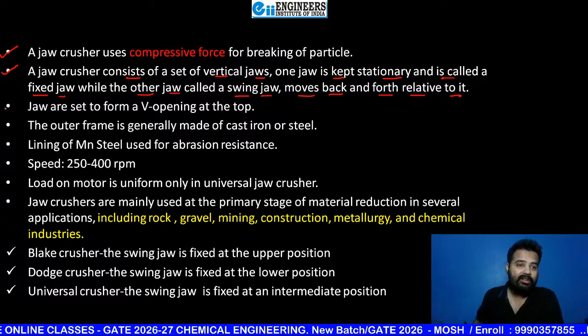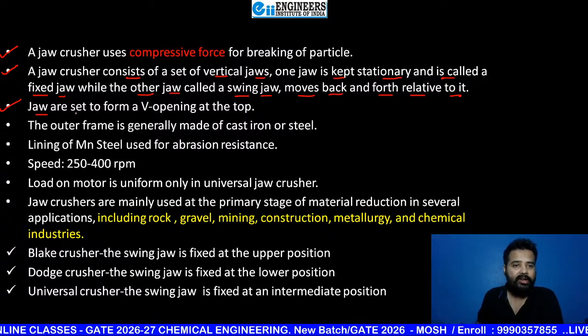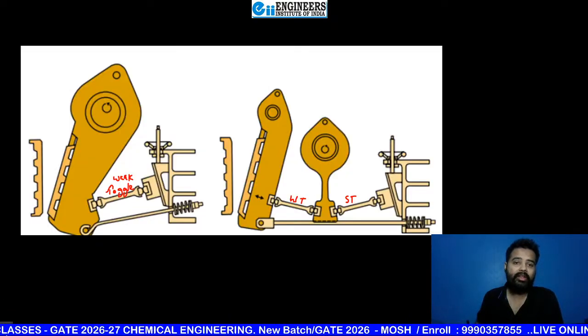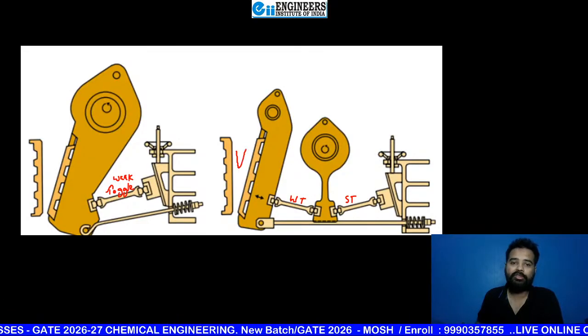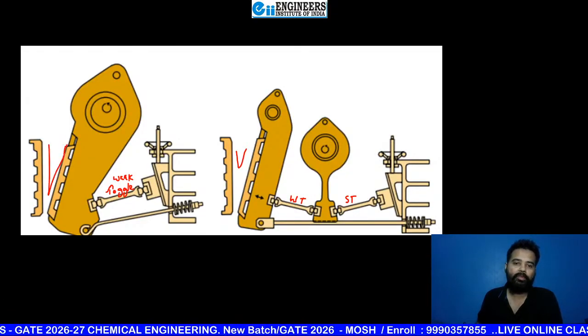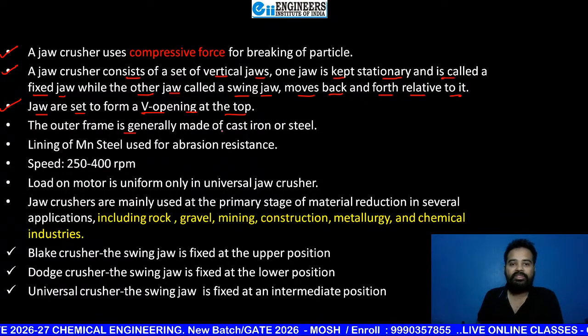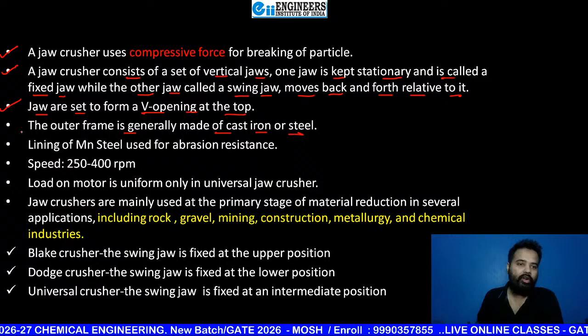The third one is that the jaws are set to form a V opening at the top. See, beta, the opening is in the form of a V. The outer frame is generally made of cast iron or steel.